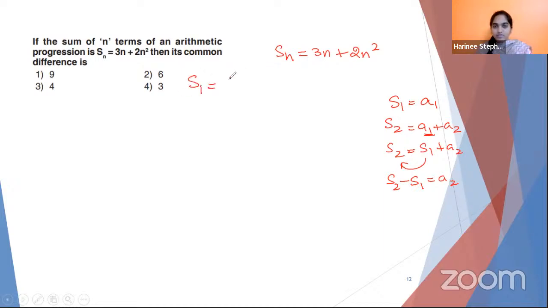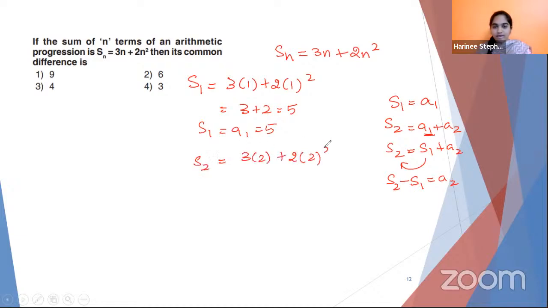Let's first find S1. So 3 times 1 plus 2 times 1 square. I guess you can do it simultaneously. 3 plus 2, which is 5. So A1 is also 5. Then S2 is 3 times 2 plus 2 times 2 square, which is 6 plus 8, 14. So if S2 is 14, A2 is S2 minus S1, which is 14 minus 5, 9.